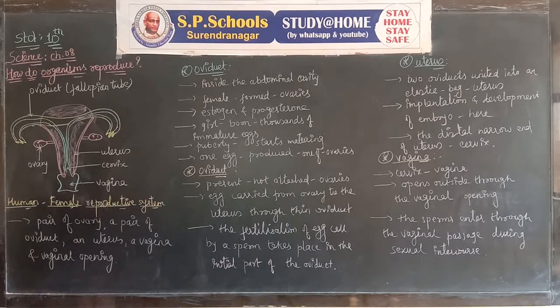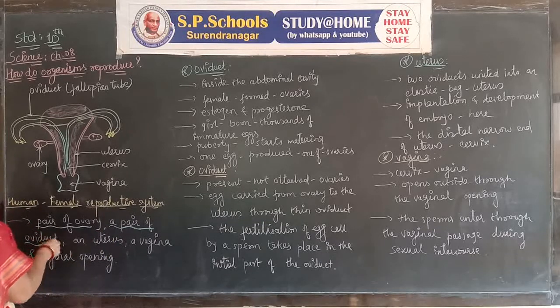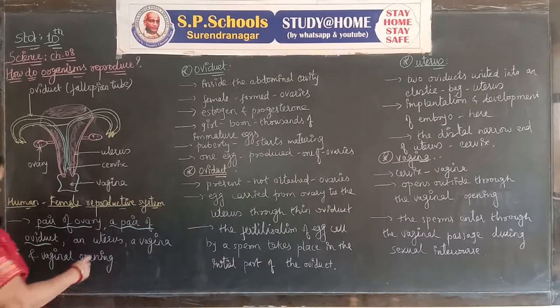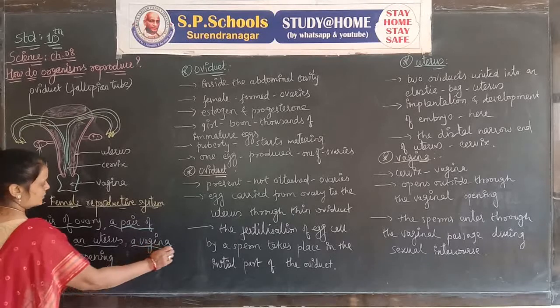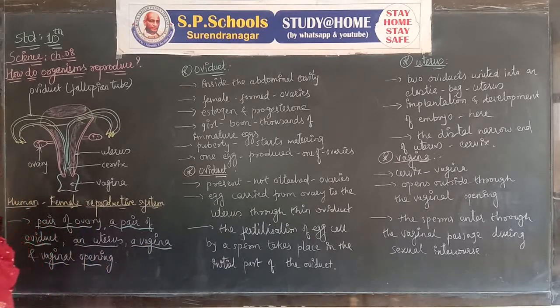Let's go with the theory. The female reproductive system has one pair of ovaries, one pair of oviducts, a uterus, a vagina and a vaginal opening. After the vagina, it opens into the vaginal opening.